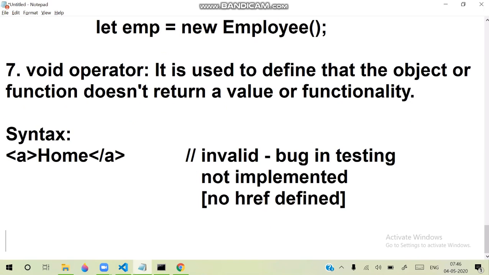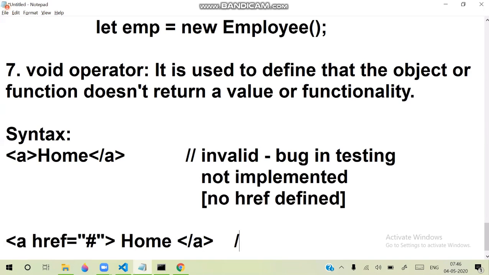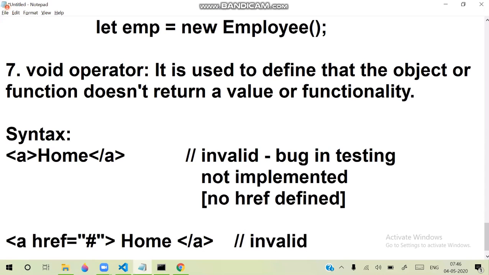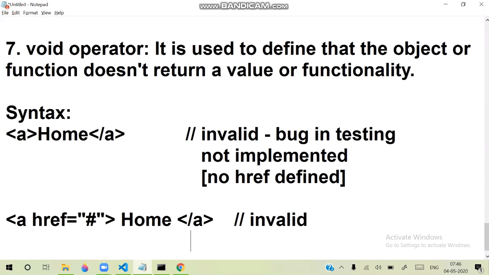If you write an anchor with href equal to home, as we have a habit of writing, this is also invalid. What is invalid here?